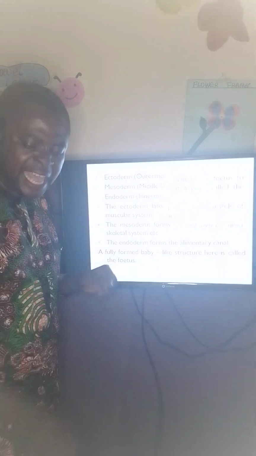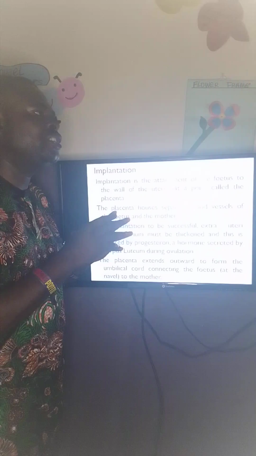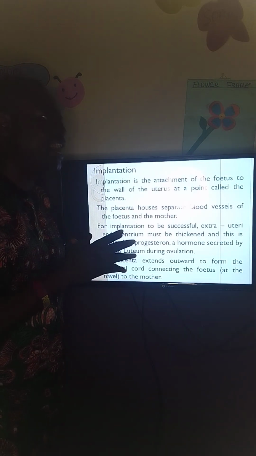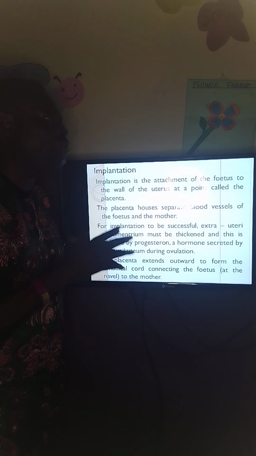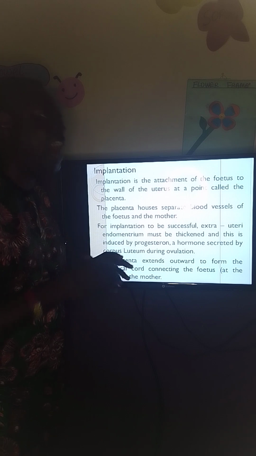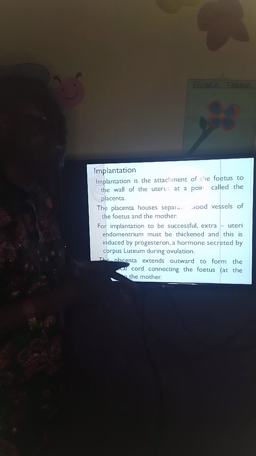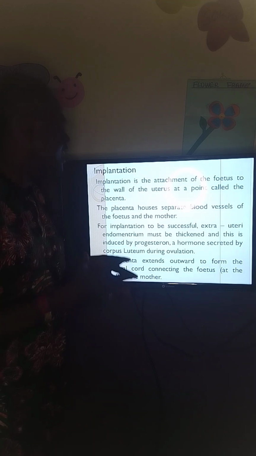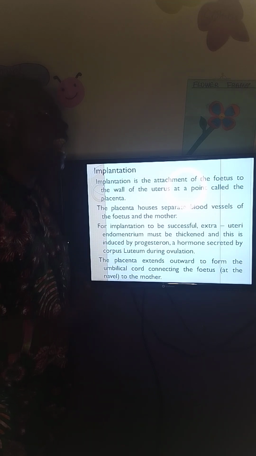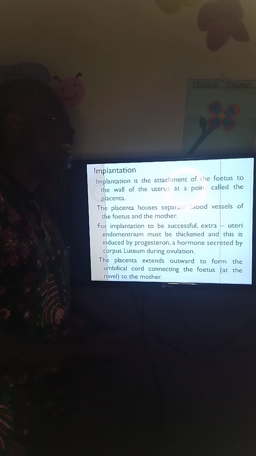These three membranous layers: you have the innermost layer, which is called amnion, the middle layer called chorion, and the outermost layer called allantois. And inside the amnion, there is a fluid in which the baby bathes. That fluid is called amniotic fluid. Now, at the navel of the baby, there is a cord called the umbilical cord.